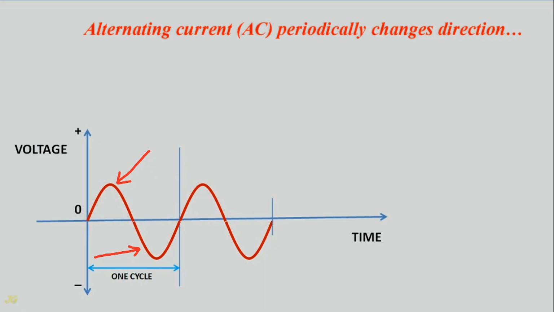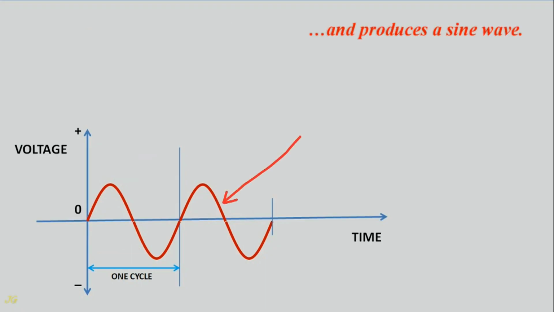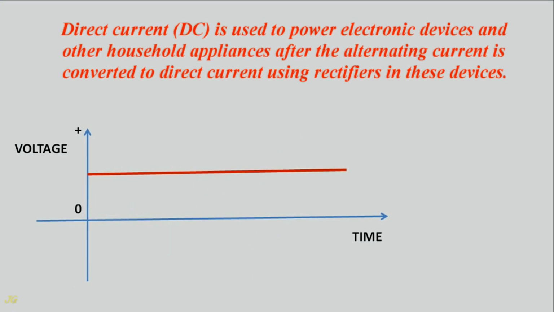Alternating current periodically changes direction and produces a sine wave. Direct current is used to power electronic devices and other household appliances after the alternating current is converted to direct current using rectifiers in these devices.